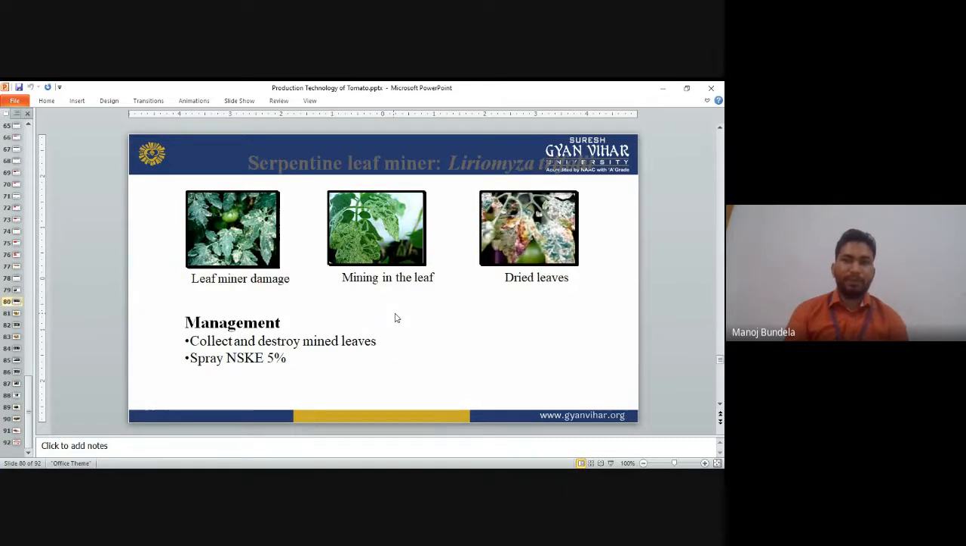Serpentine leaf miner. Serpentine leaf miner means you can see on the leaf like a snake, a snake-like mark. You can see the symptoms like this. Leaf miner damage you can see here. Mining of the leaves, and after that the drying of the leaves will start. It is very common. So the management of this is to collect and destroy the mined leaves. We have to collect the leaves and destroy them and spray NSKE at 5%. Neem seed kernel extract we can spray to control the serpentine leaf miner.